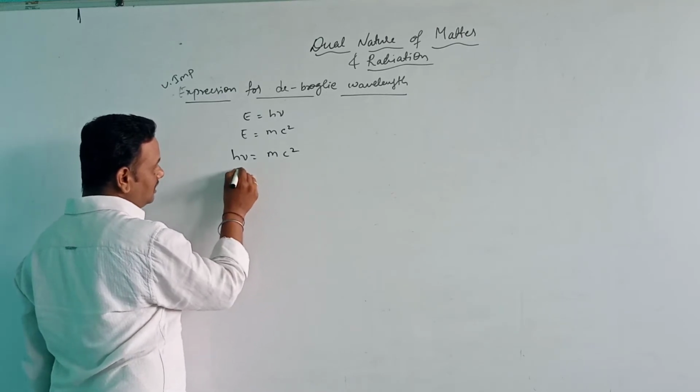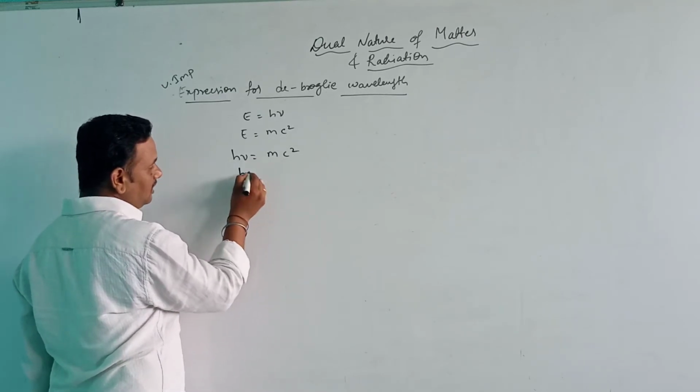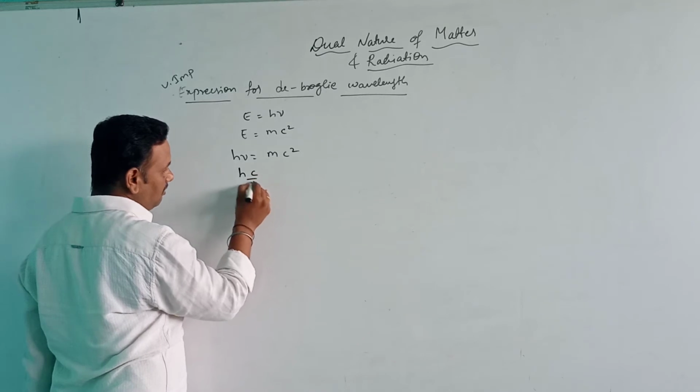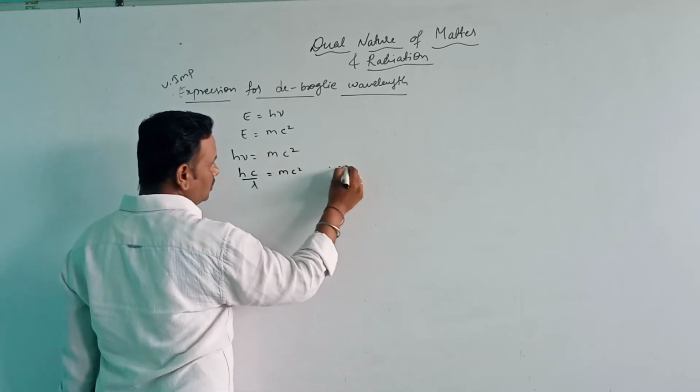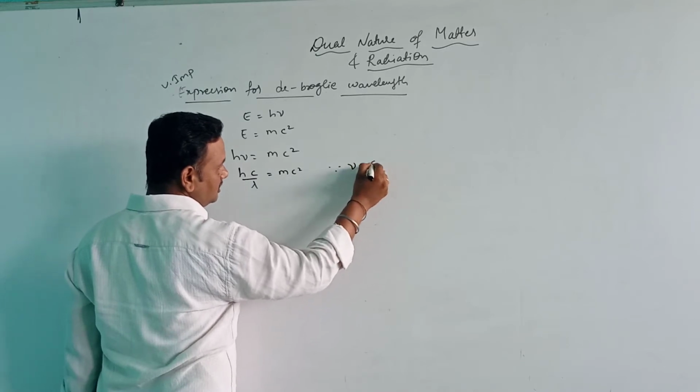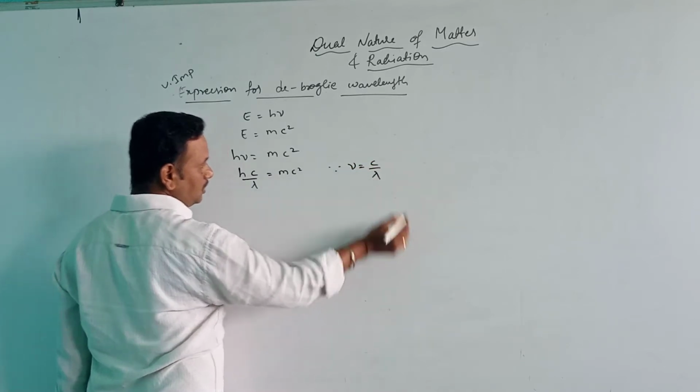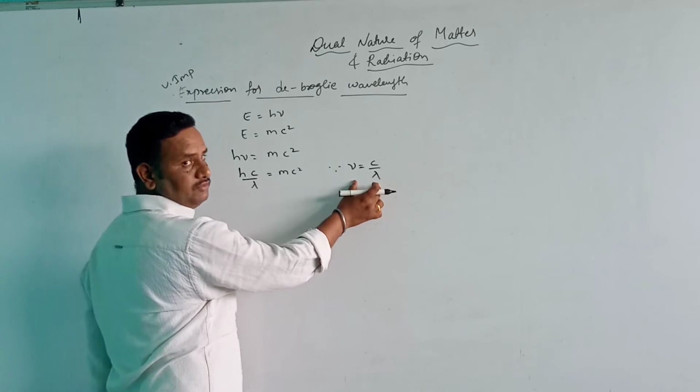We can write nu as c by lambda, so h c by lambda equals mc square.